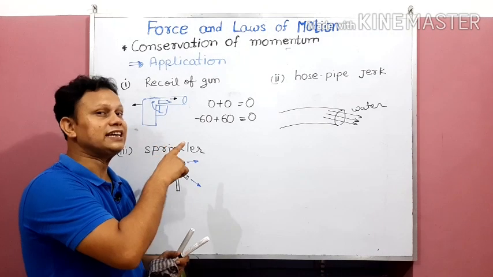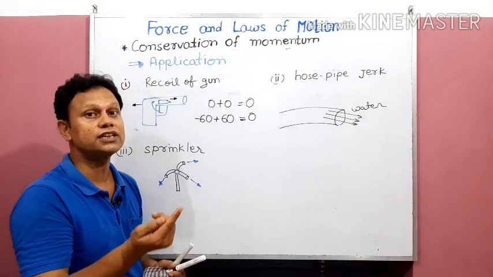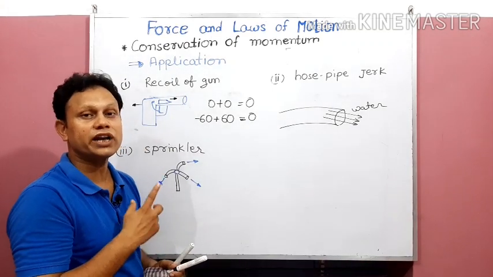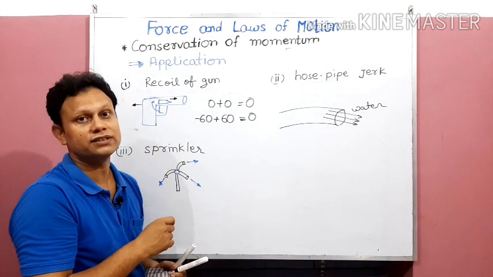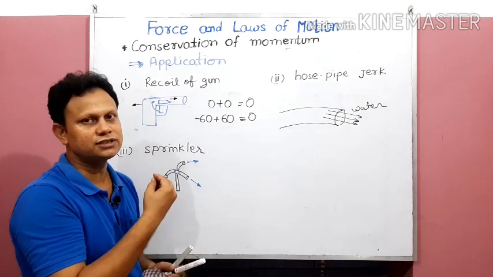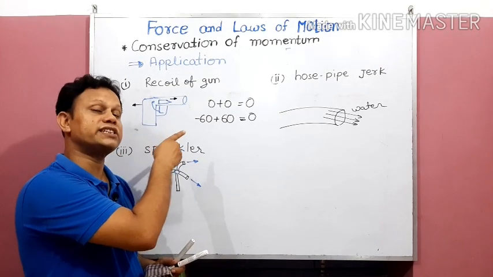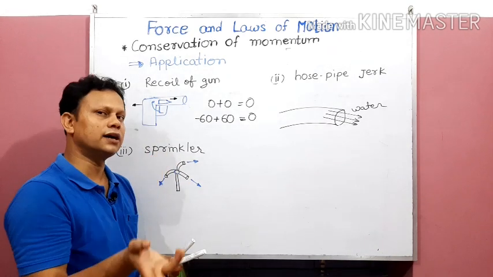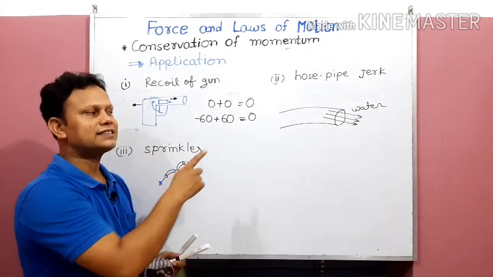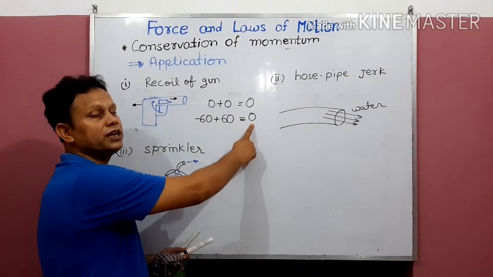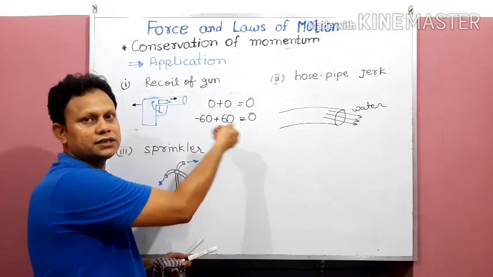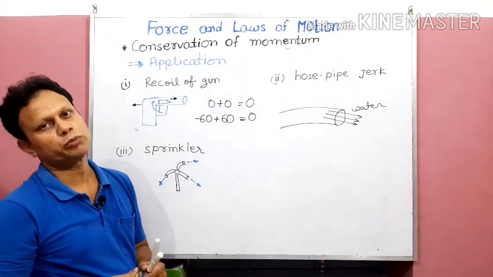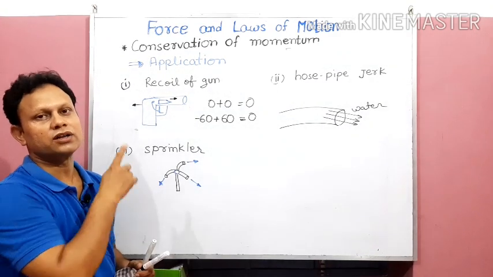The bullet has acquired a larger velocity because it has a smaller mass, but the gun, due to its larger mass, cannot acquire the same velocity as the bullet. So it recoils, but obviously the recoil velocity will always be lesser than the velocity acquired by the bullet, because the mass factor is also there. But momentum wise, the gun and the bullet both will have the same value of momentum because they have to bring the total to 0, one in this direction, another in this direction, and that's why the gun recoils. So according to the law of conservation of momentum, to conserve the momentum, the gun recoils.